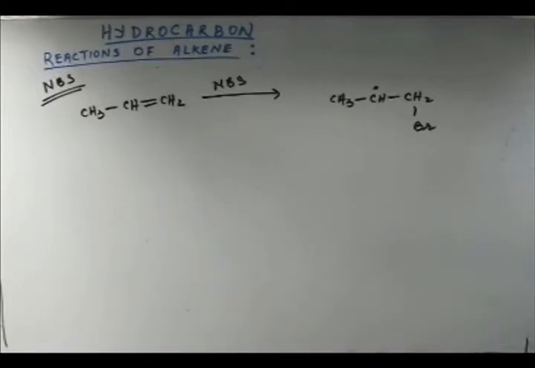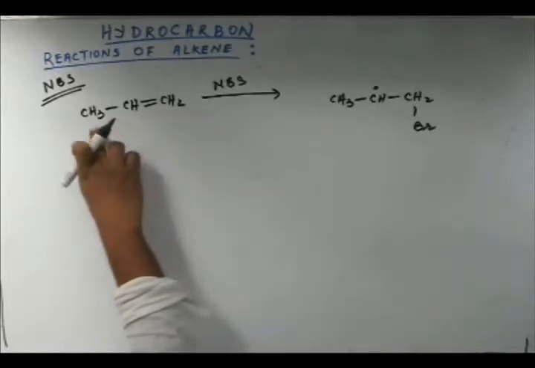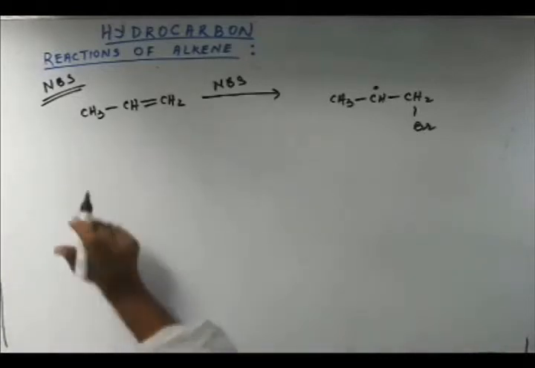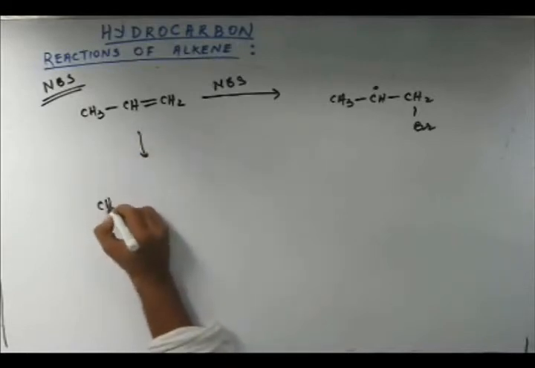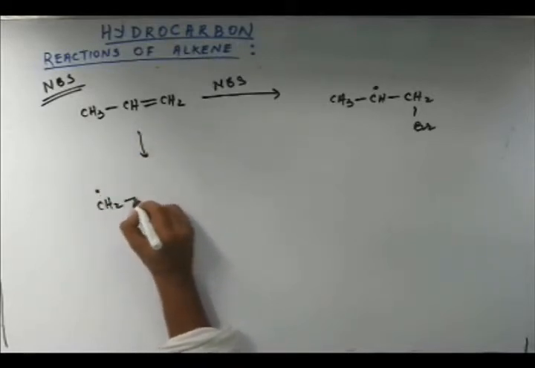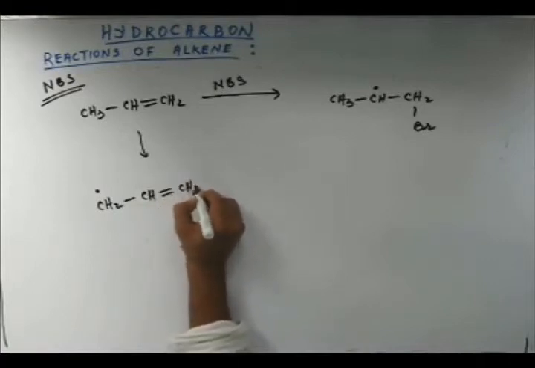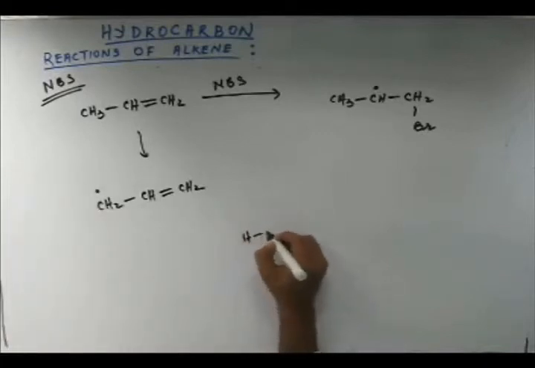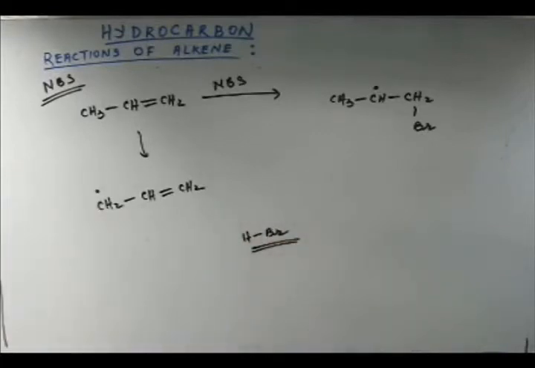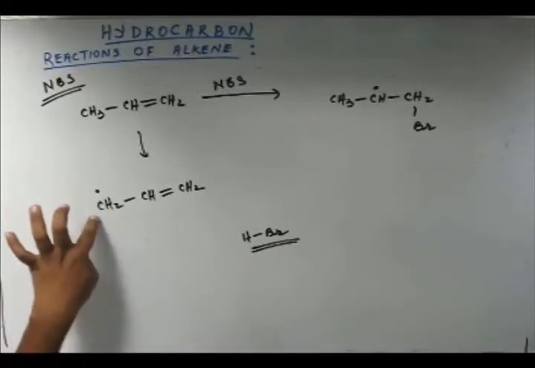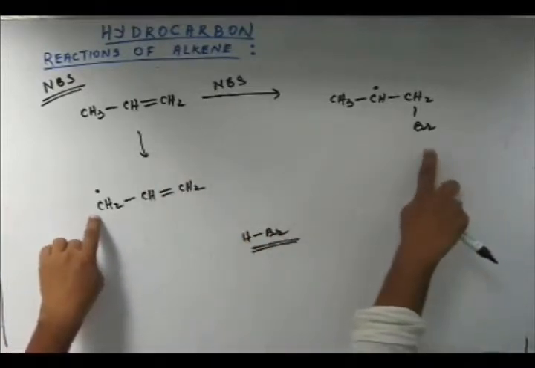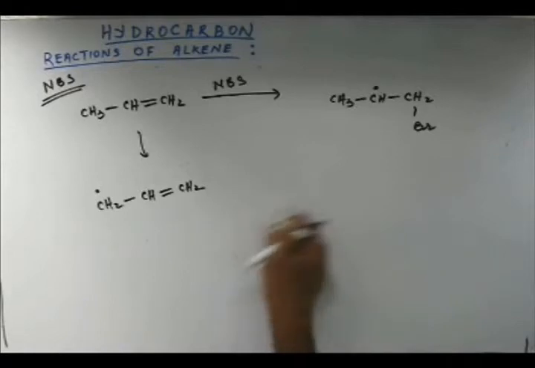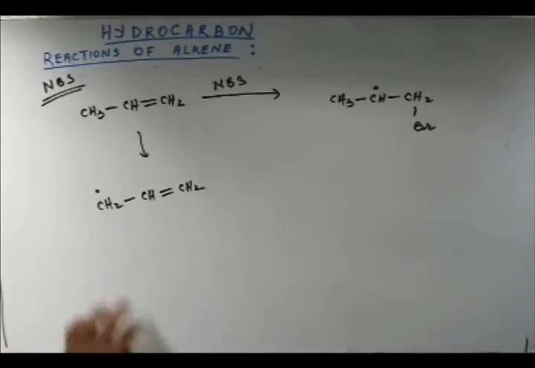But if you do something else, if you don't attack the alkene, suppose you do substitution and not addition. If this Br dot abstracts a hydrogen from here, then there will be a free radical on carbon, and this pi bond will remain unattacked, and that Br dot will abstract a hydrogen and go away as HBr. So there are two options: either you do substitution and you get this intermediate, or you do an addition on the alkene and you get this intermediate. The most important factor in organic chemistry would operate here.